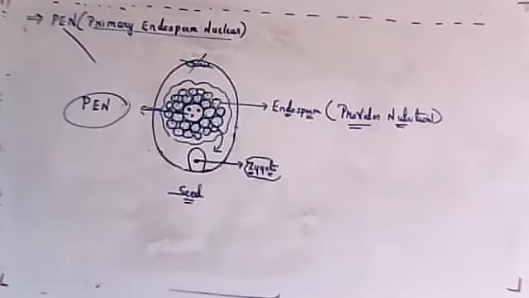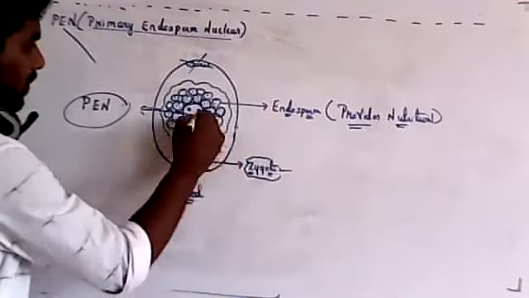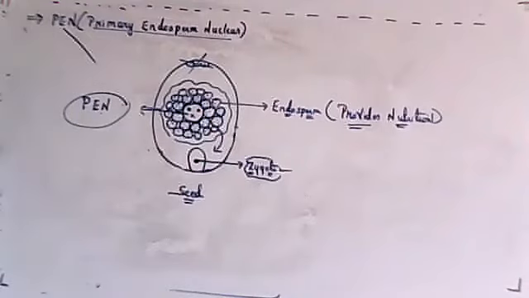Fine. On one hand it will form a zygote, on the other hand it will form PEN, the primary endosperm nucleus. Two male gametes will be there in the pollen grain.